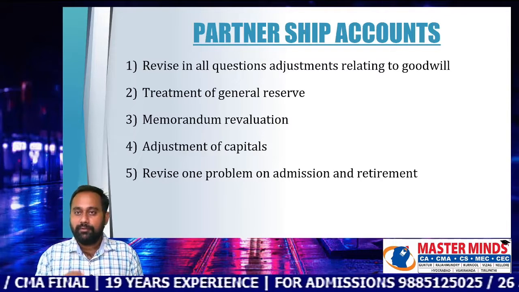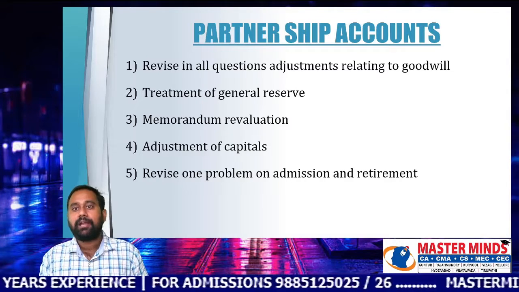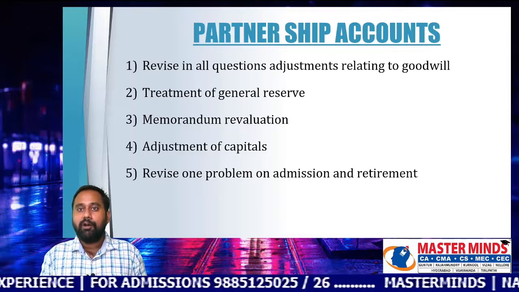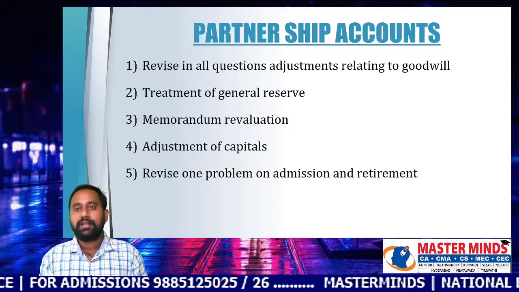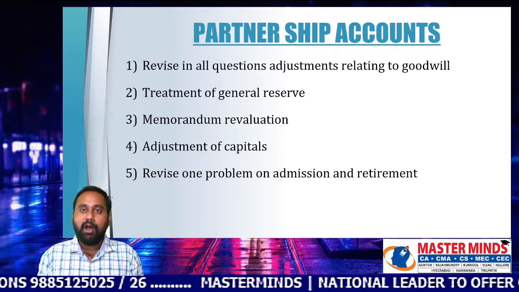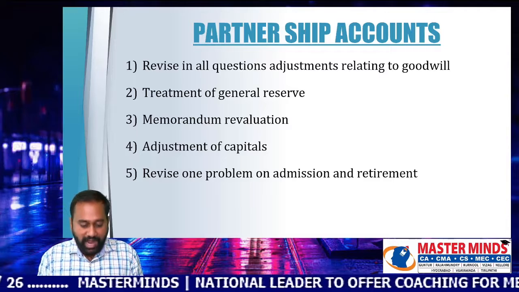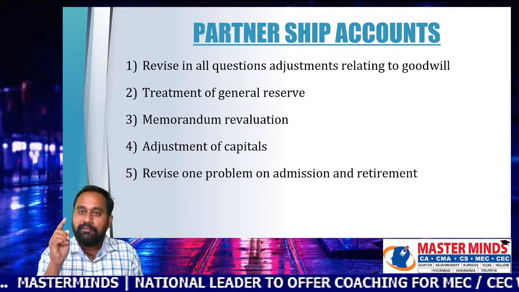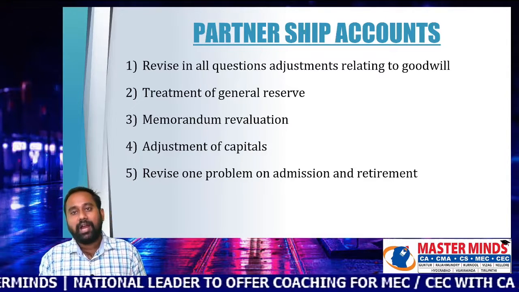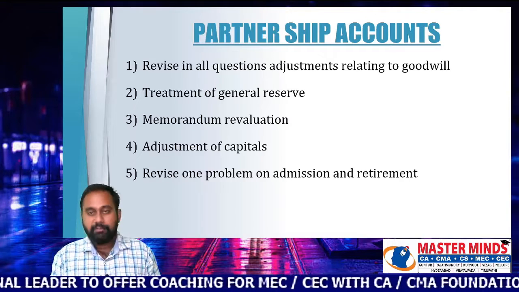We are going to see the adjustments: how goodwill is adjusted between the partners' capital, how the general reserve is transferred between the partners, how the memorandum revaluation account is prepared, and how capitals will be adjusted according to the profit sharing ratio. And just revise one problem on admission and retirement.